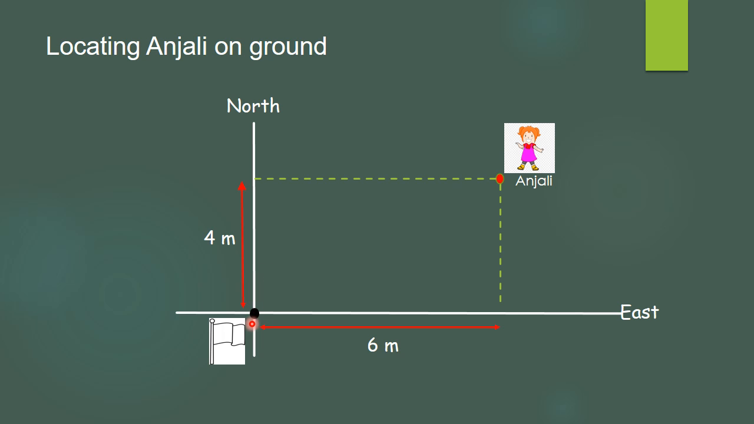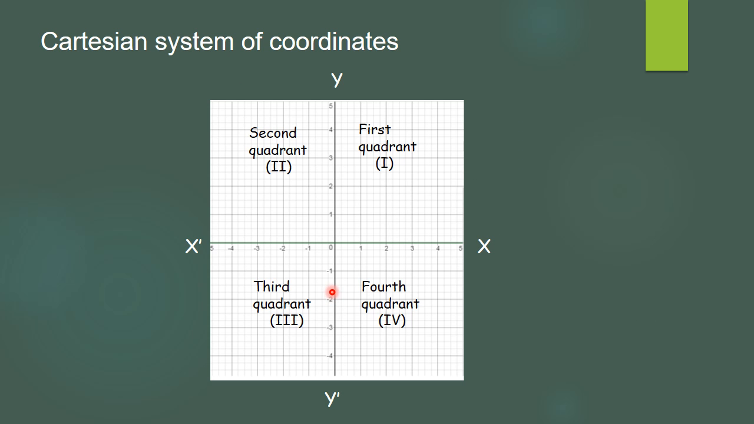And the same system was developed by mathematician Descartes. And because of this, the system is called the Cartesian system of coordinates. Here, first we draw a horizontal line and another vertical line. This horizontal line is called the x-axis, while this vertical line is called the y-axis. Where these two lines intersect, this point is called the origin, and that is the point of reference.